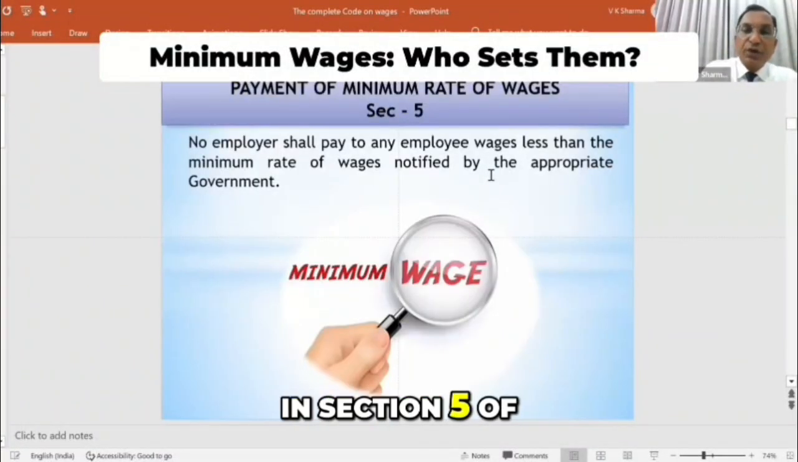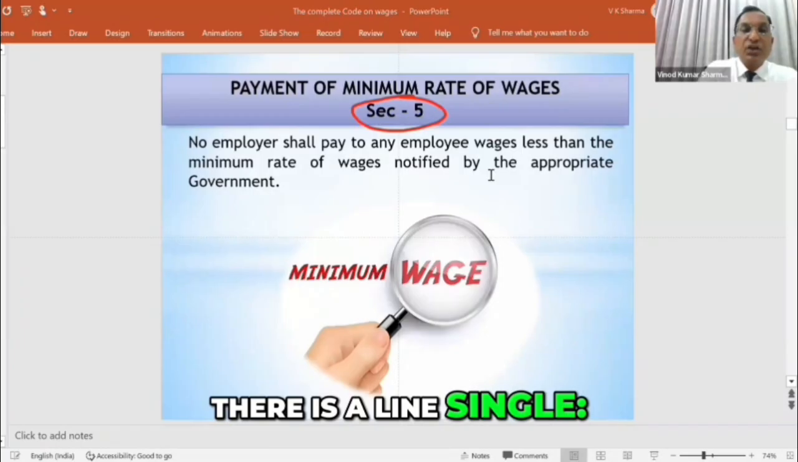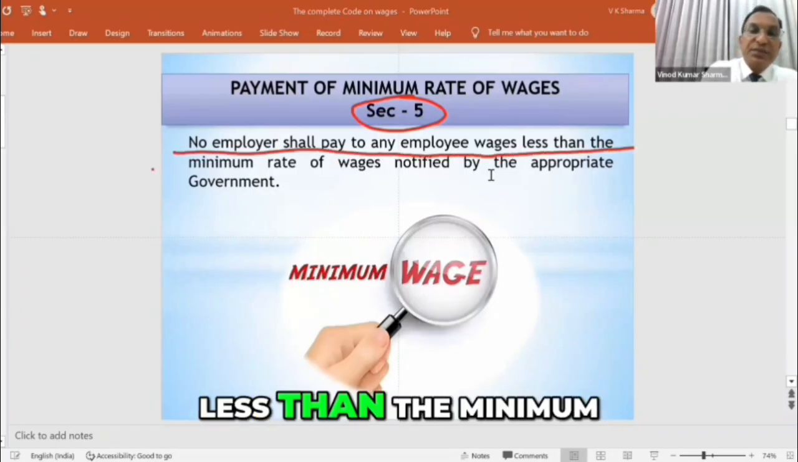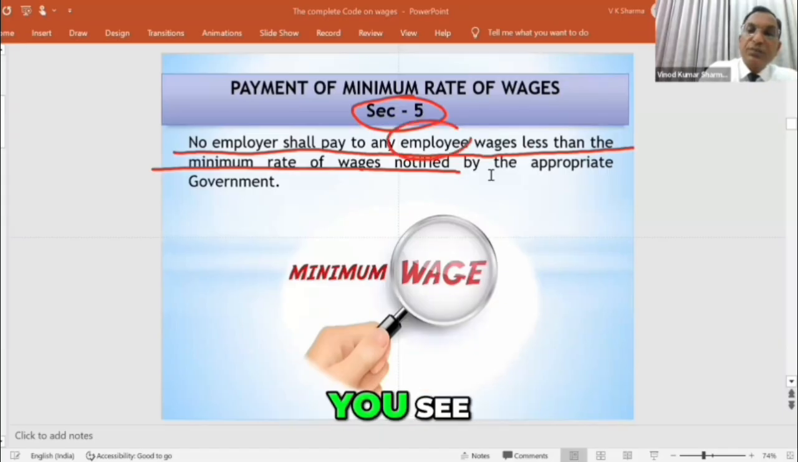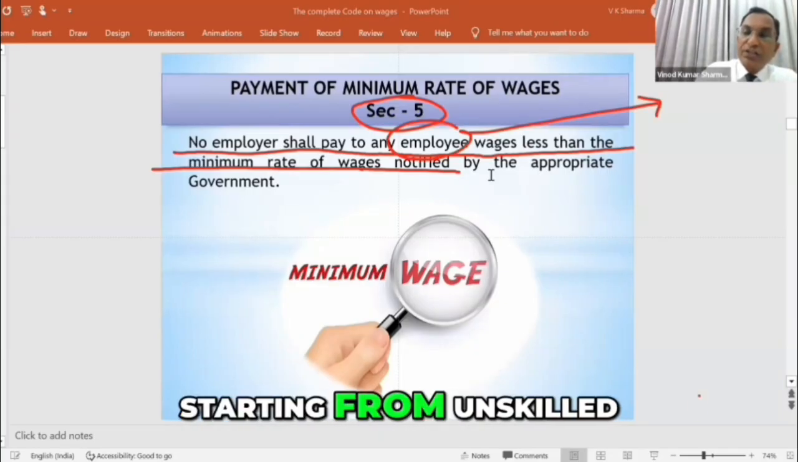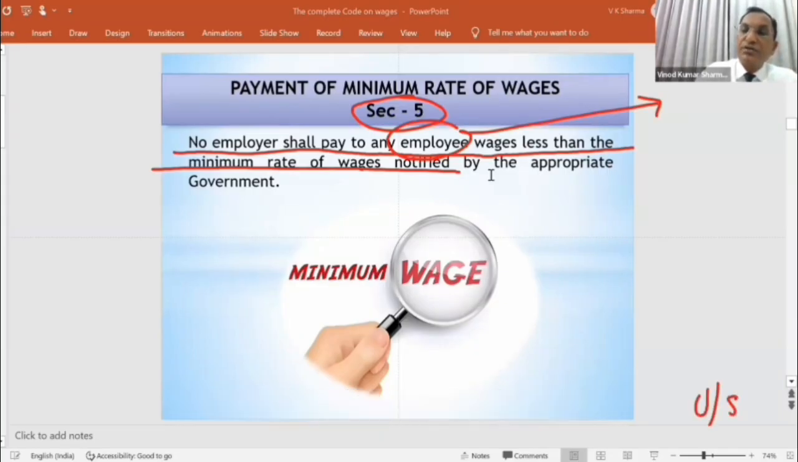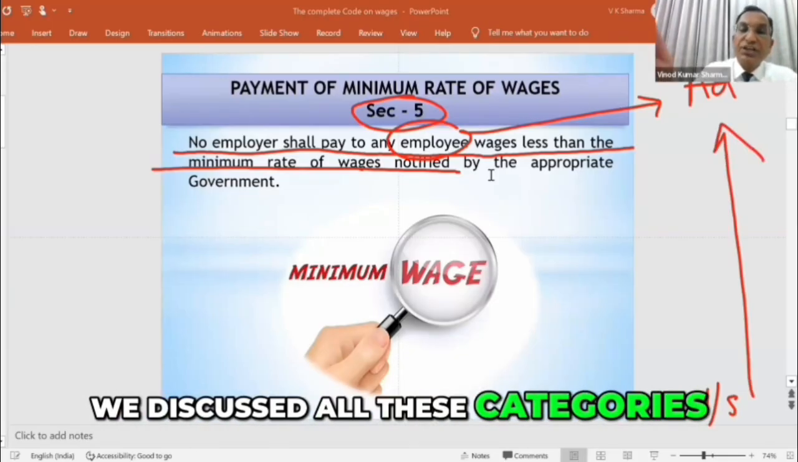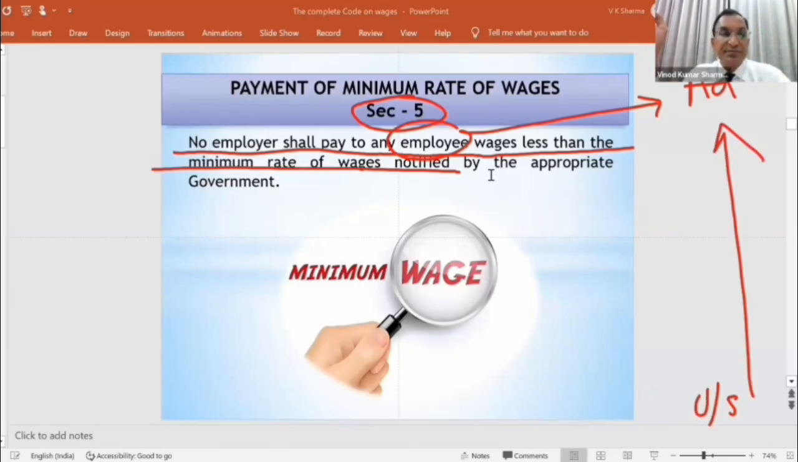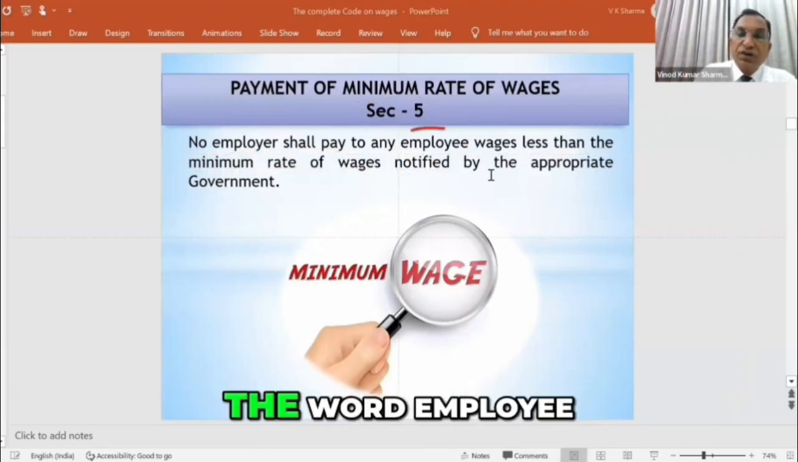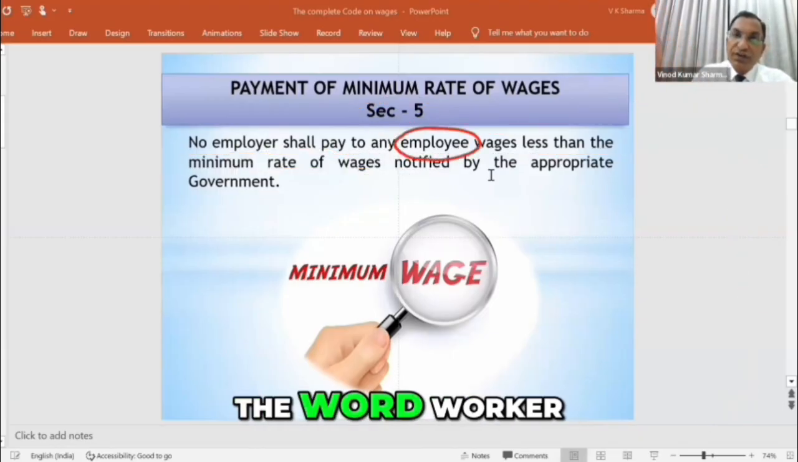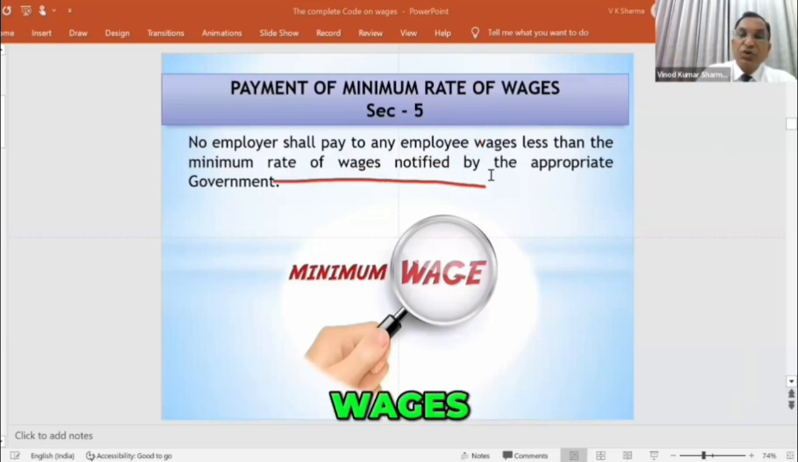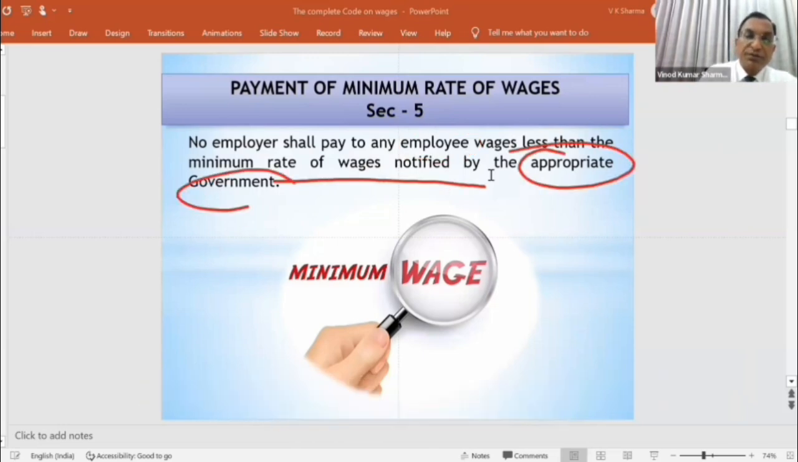So in section 5 of the code, there is a single line: no employer shall pay to any employee wages less than the minimum rate of wages. You see, employee means starting from unskilled to your administrator. Remember, we discussed all these categories. Here it is not using worker. The law is using the word employee. It is not using the worker. So no one shall be paid less than the minimum rate of wages notified by the appropriate government.